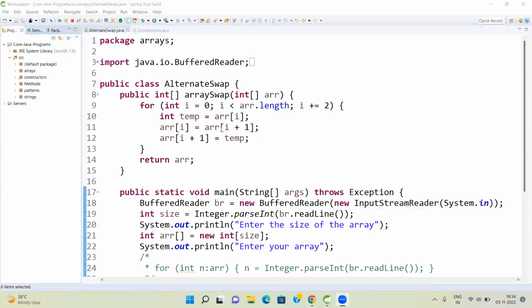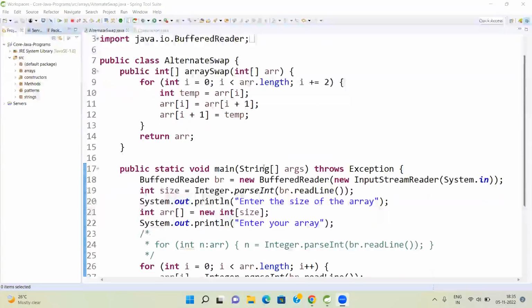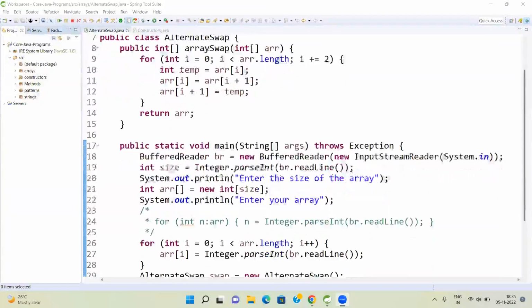Yes. This is a program where I want to alternate swap. If 1, 2, 3, 4, 5, 6 is my array, I want to swap 1 and 2, then 3 and 4, then 5 and 6. The logic is correct, I know.